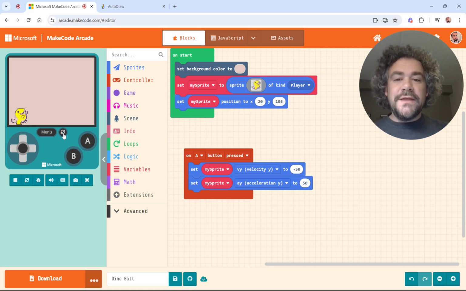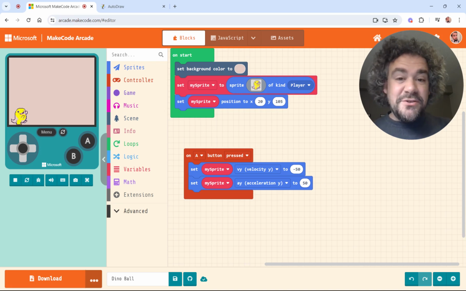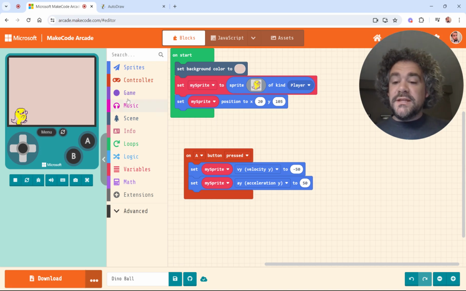All right. Why do you think he fell through the floor? He jumps up, he falls, he keeps on falling. Well, technically there is no floor in this game. That's why he fell through it. So I need to give him something that makes it so he stops when he hits the bottom.